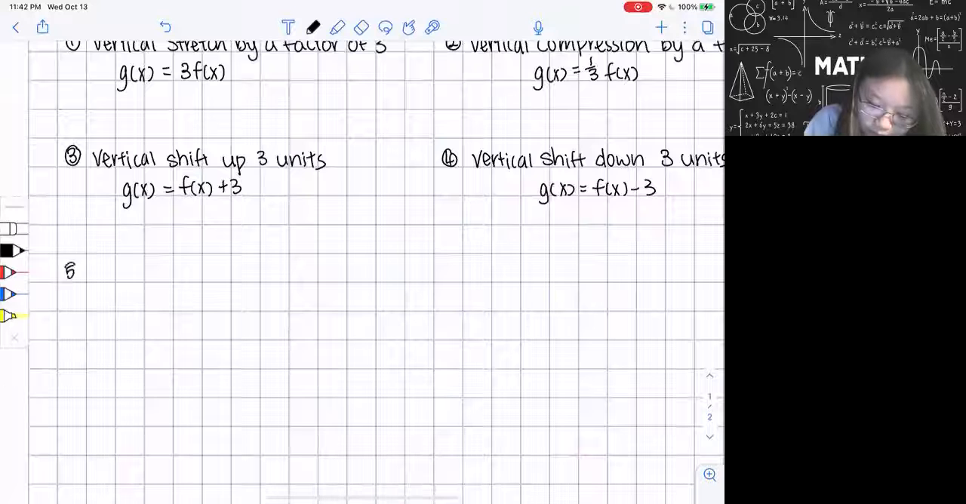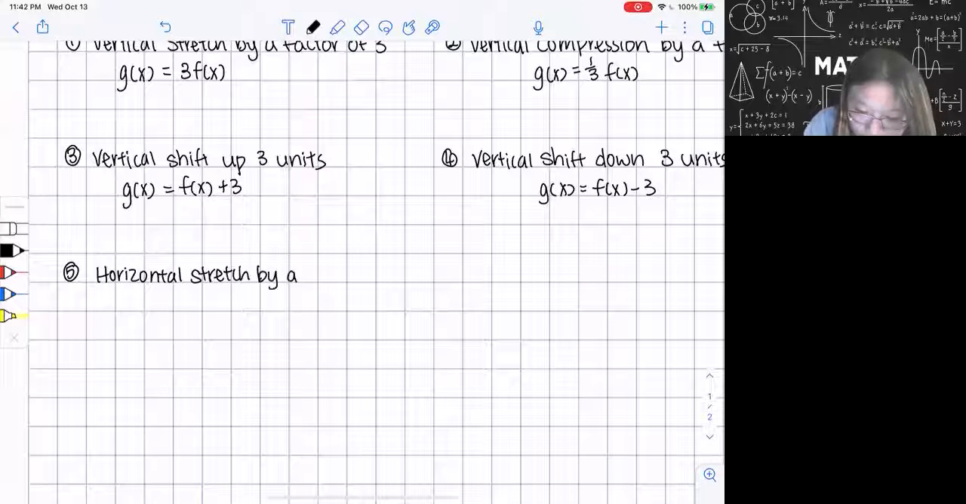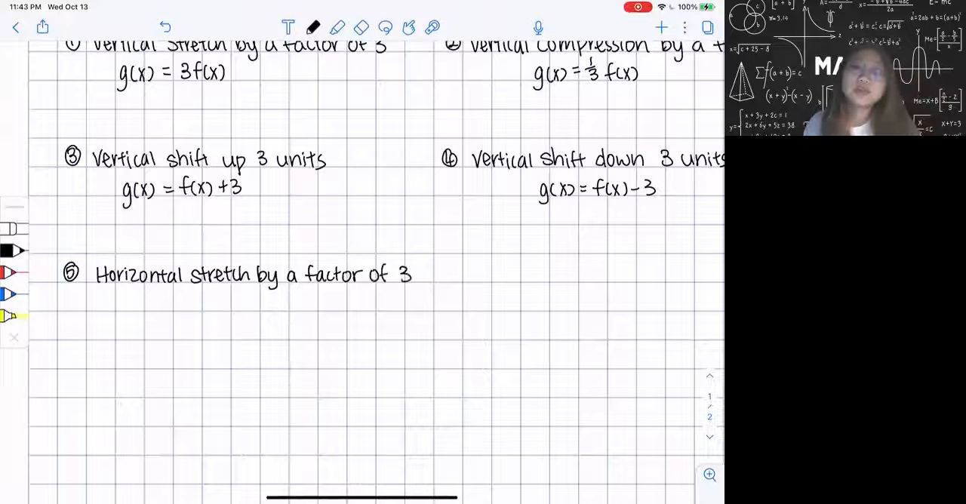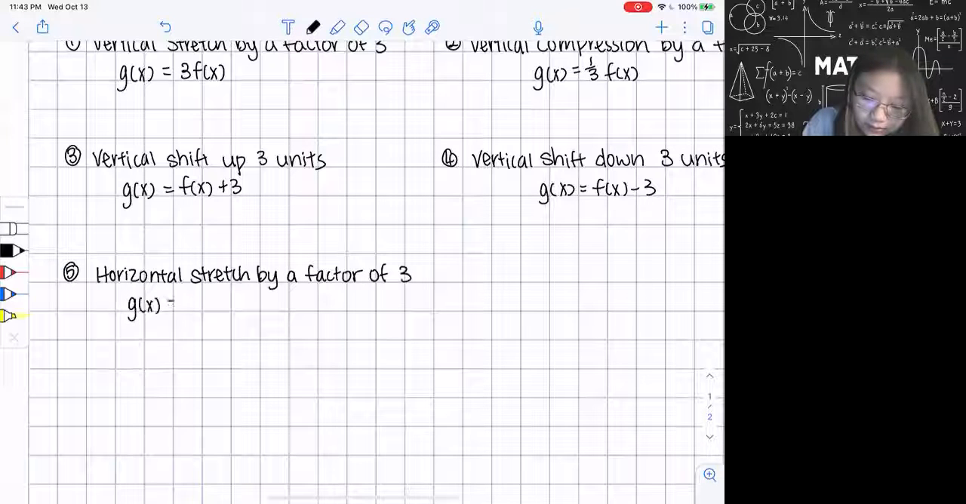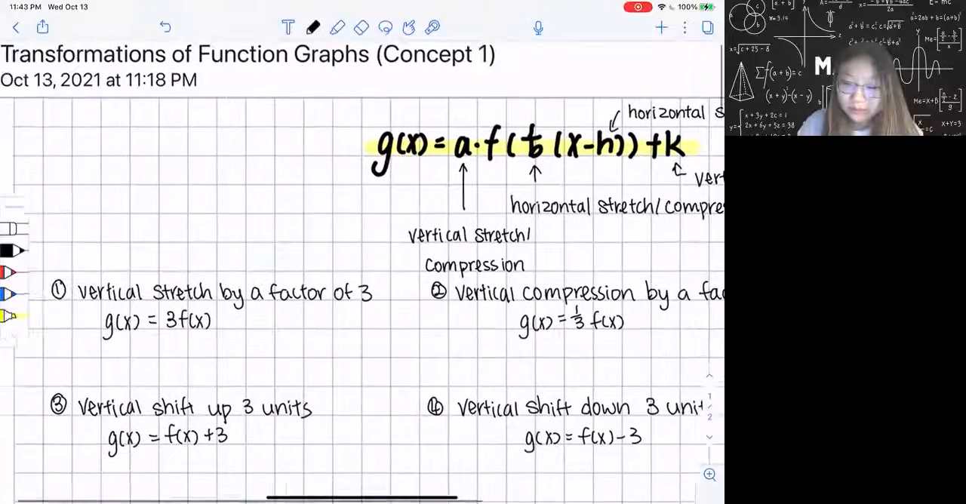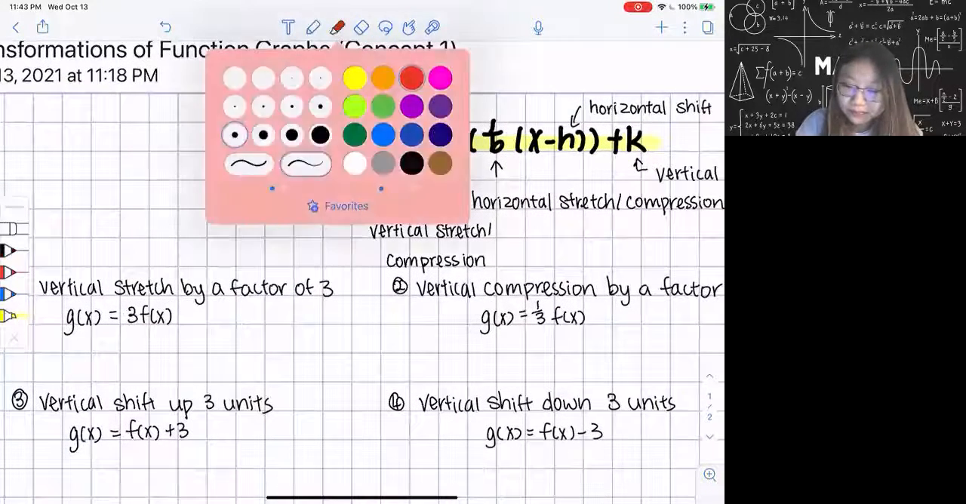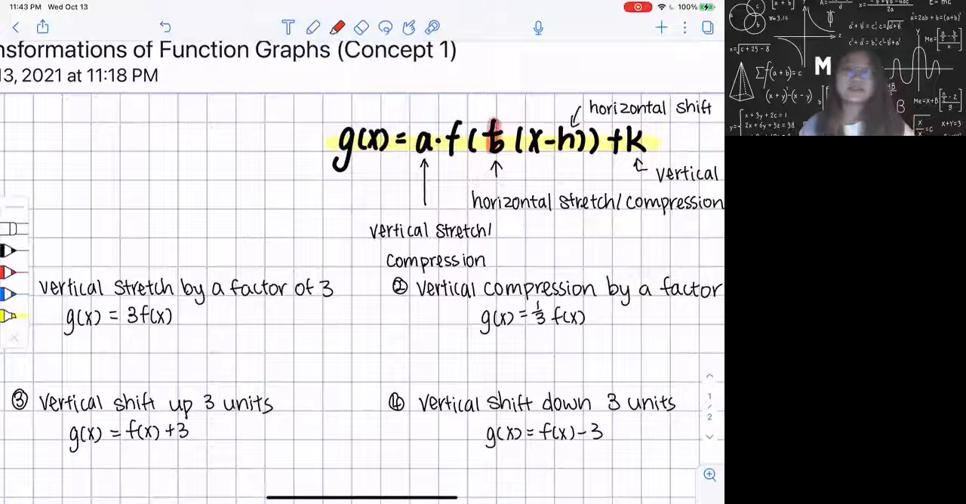Let's put this here. I'm going to have a horizontal stretch by a factor of 3. It's a stretch, so you need to have a factor that's greater than 1. So how am I going to express this in this expression? I'm going to say that g of x is equal to f, and inside here, I think you probably already noticed, over here, it says 1 over b instead of just b.